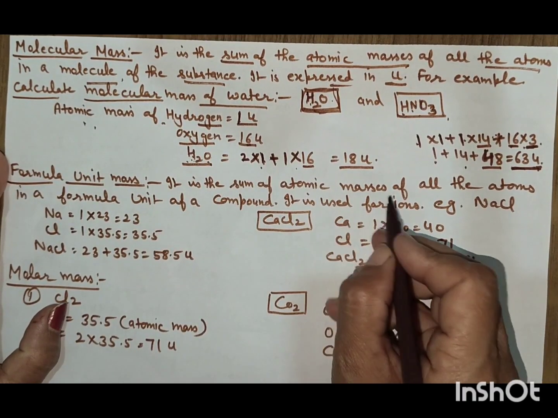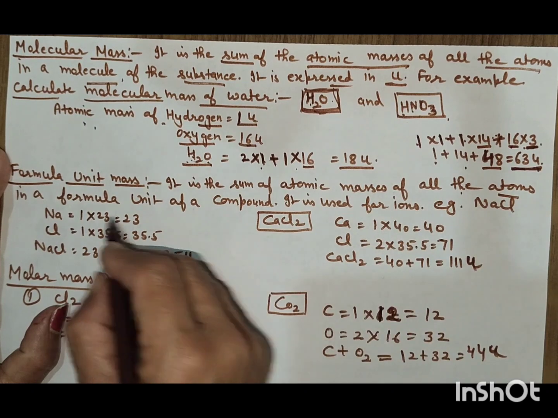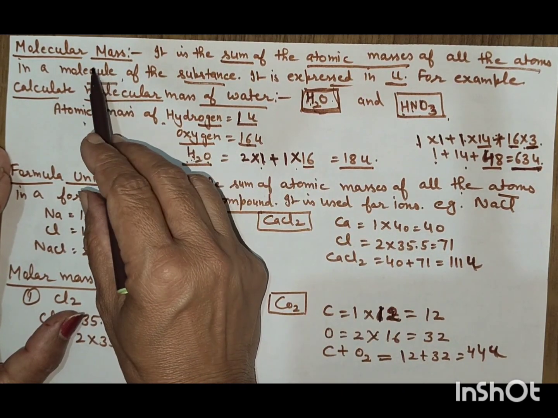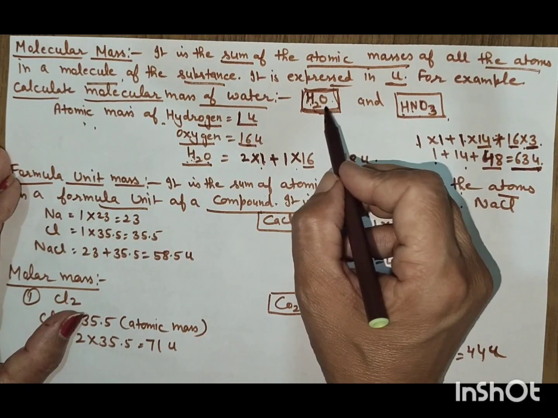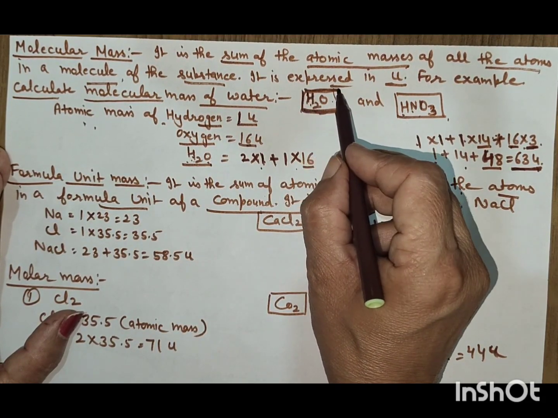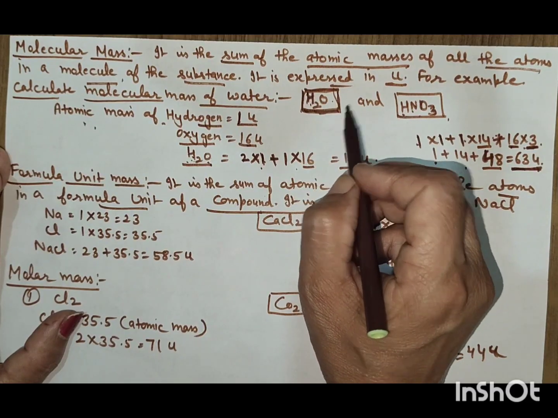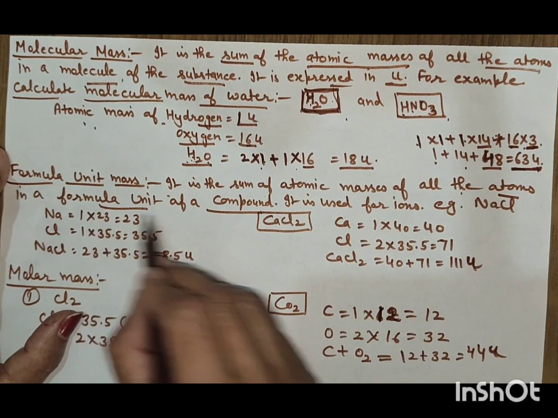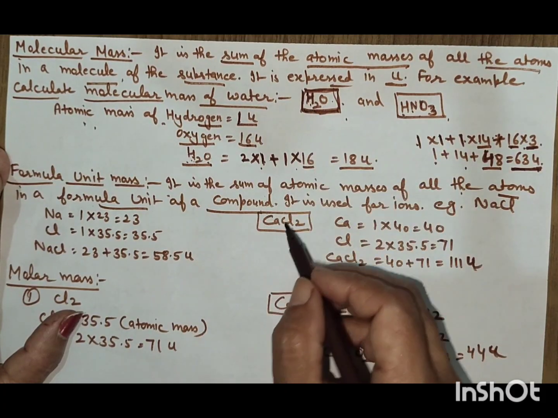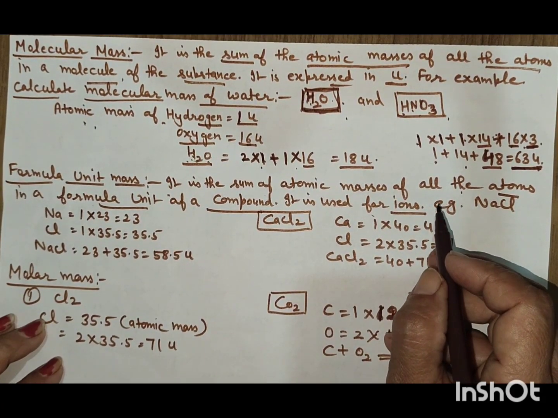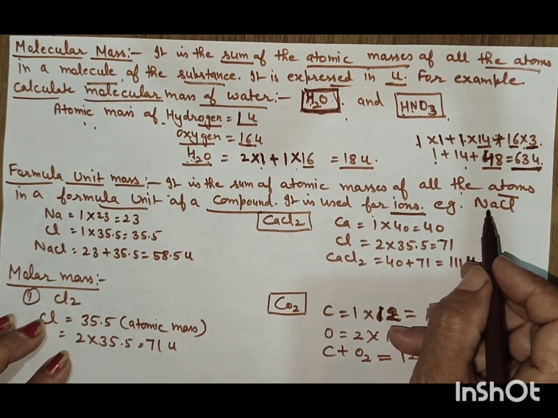Now the formula unit mass. It is the sum of the atomic mass of all the atoms in a formula unit of a compound. When we count the molecular mass, first we write the formula. If we write the formula and find out the mass, then this is also the same. This is the mass of the formula. This and this both are the same. The only difference is that it is used for the ions.